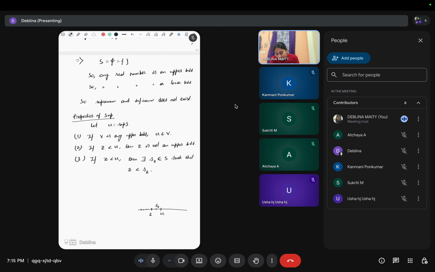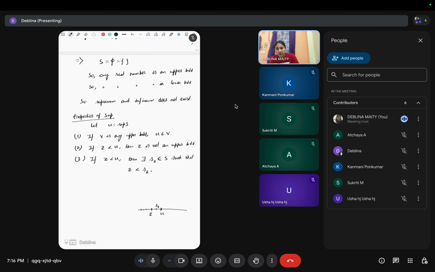Because if every point of S lies on the left-hand side of this Z, then Z is the upper bound, Z is the lowest upper bound. If there does not exist such s_z in S, then Z will be the lowest upper bound. So that's why there must be a point of S in between this. Yes, this s_z can be U. This means the supremum may be in the set S, but it is not always true that the supremum belongs to the set. Okay.